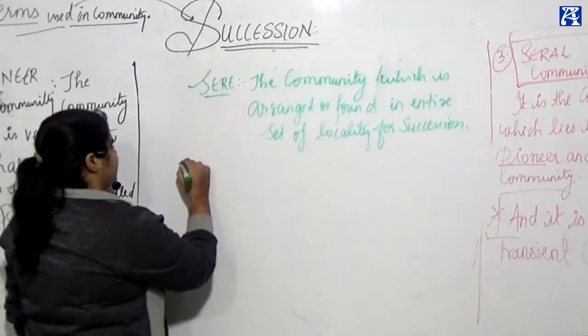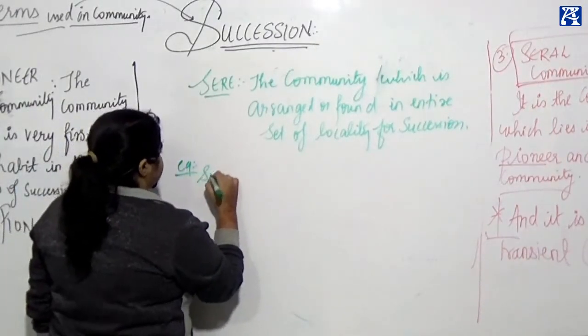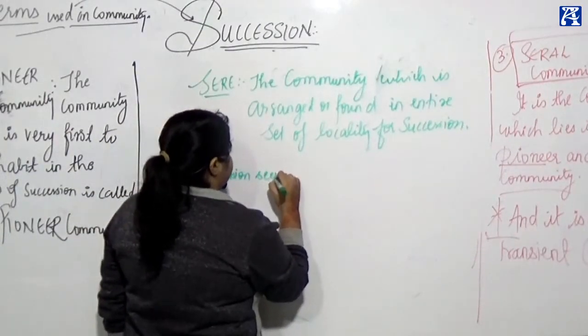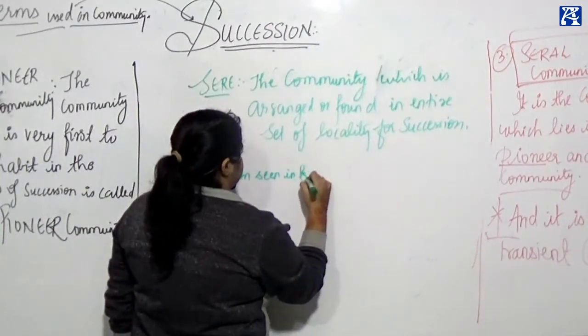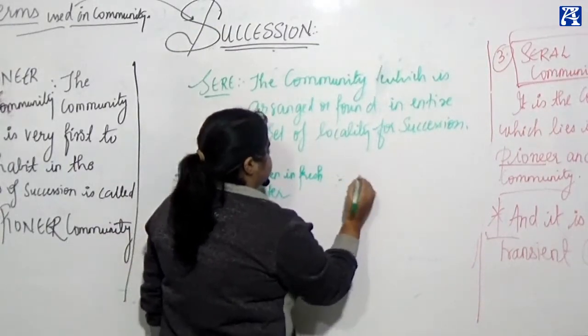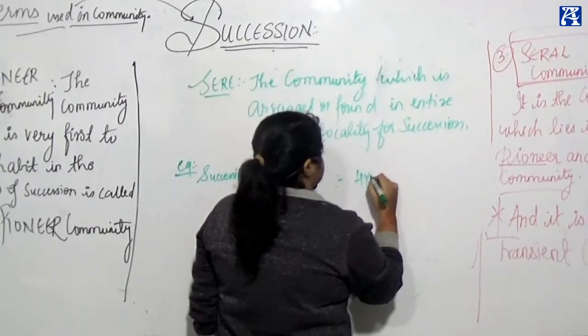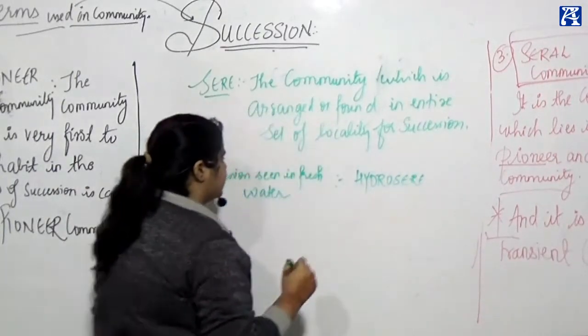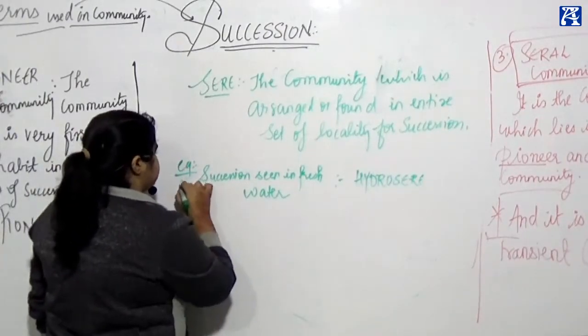An example of it: if succession is seen in fresh water, it is called hydroseer. Then comes succession seen in salty water.